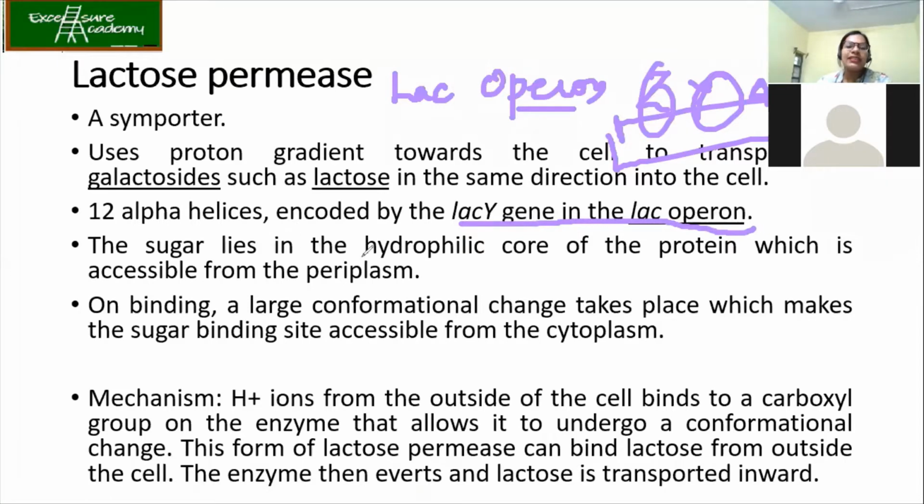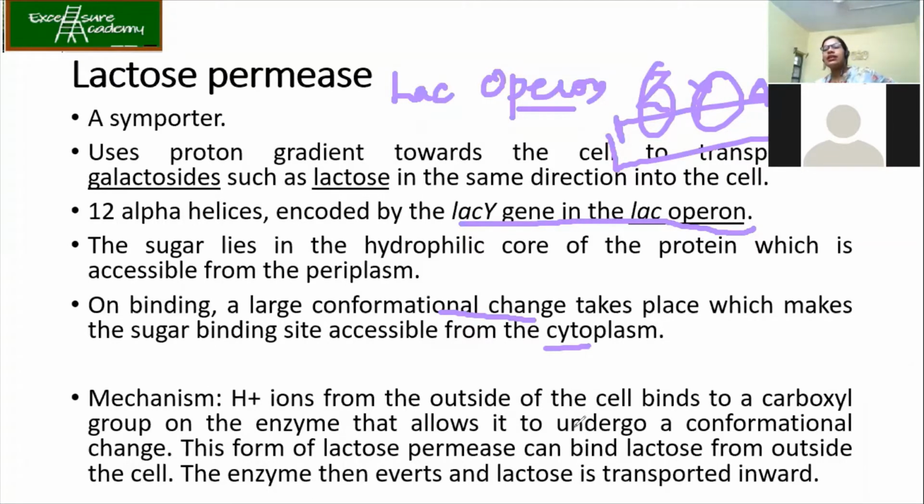Now the sugar lies in the hydrophilic core of the protein, which is accessible from the periplasm. Now what happens here? On binding of the lactose, there is a conformational change which makes the sugar binding accessible from the cytoplasm. Now what is the mechanism over here?